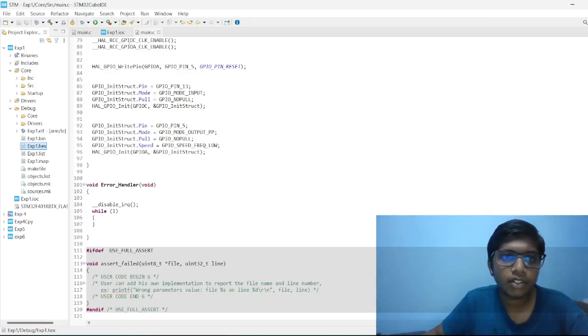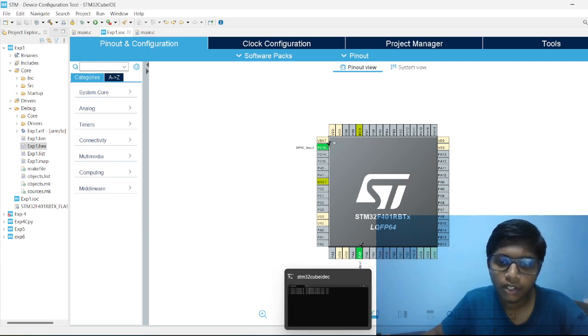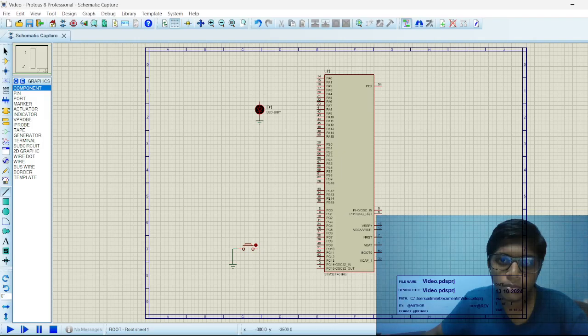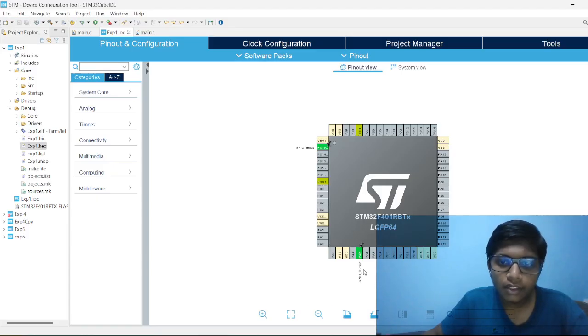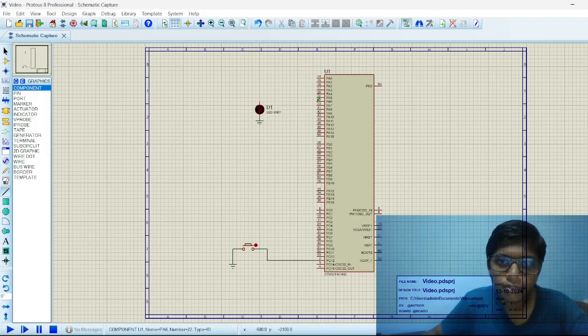We are going to see how to give the connections. In the STM32, we have PC13 as the input and PA5 as the output. So we are going to give the input as PC13. PC13 is selected and given as the input to the button. And we are going to give PA5 as the output. As we could see, PA5 is the output to the LED bulb.